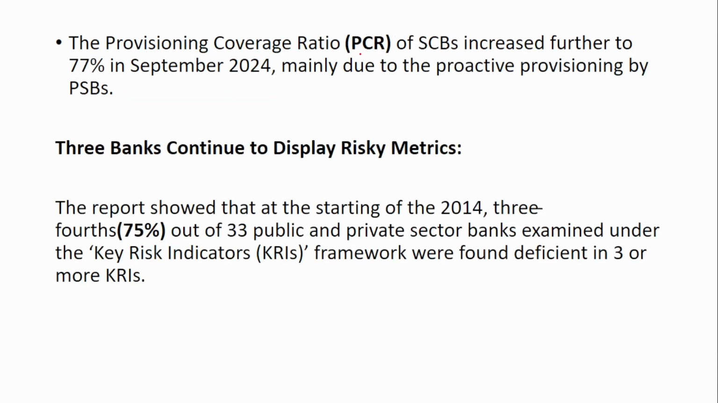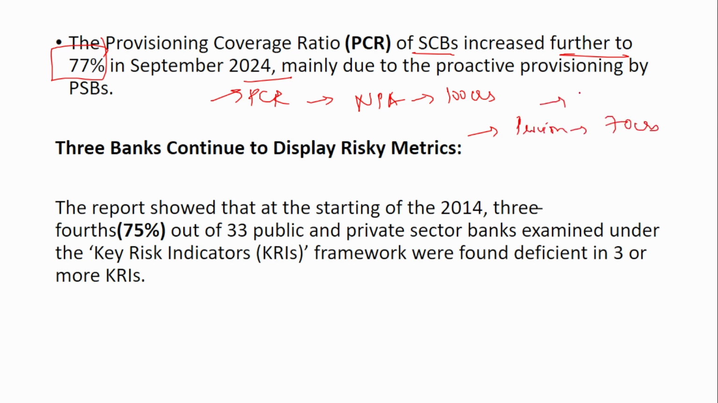Next is provision coverage ratio. The provision coverage ratio of scheduled commercial banks increased further to 77% in September 2024. So what is this provision coverage ratio? It is nothing but how much provision you have made against an NPA. Say suppose the NPA is 100 crores and you have provided for 70 crores. Then that means the provision coverage ratio is 70%. This is what the provision coverage ratio is.